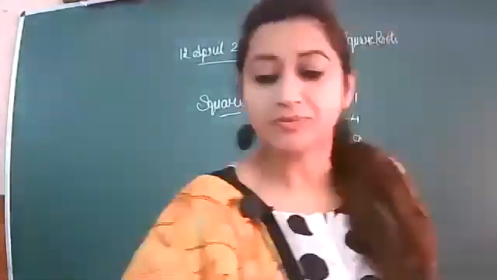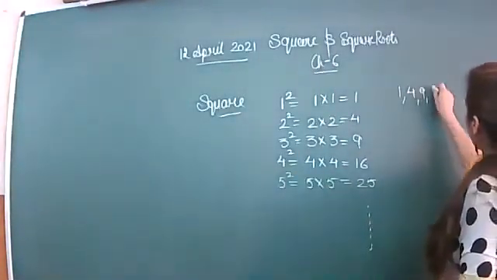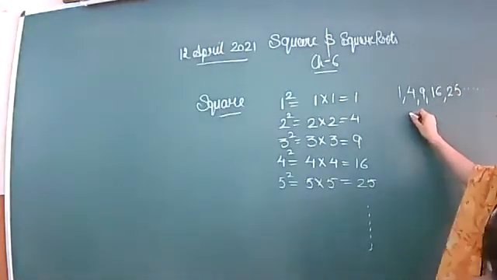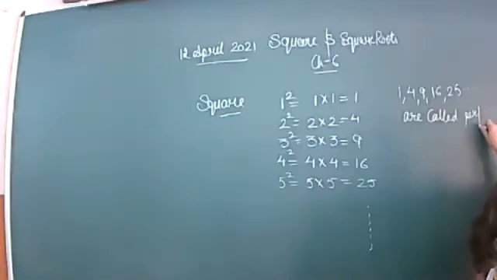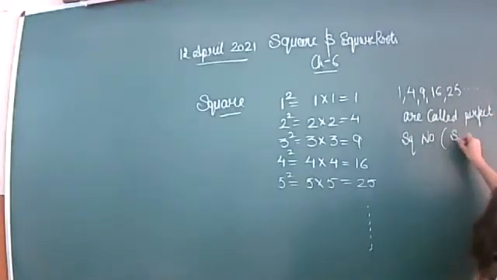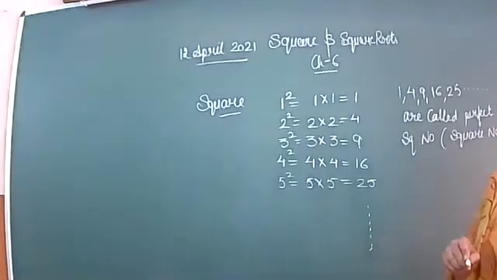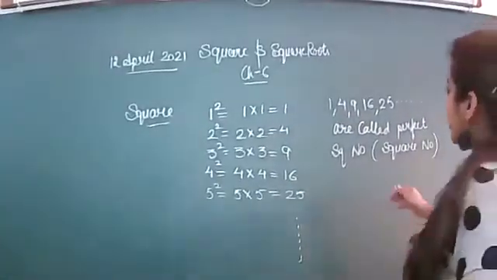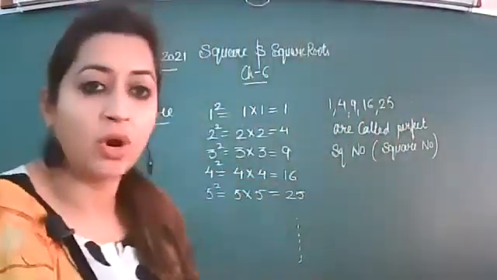Is it clear? So the numbers like 1, 4, 9, 16, 25 and so on are called perfect square numbers, or you can simply say square numbers. Got it? So that means the squares of the natural numbers are called perfect square numbers or square numbers. Got it?